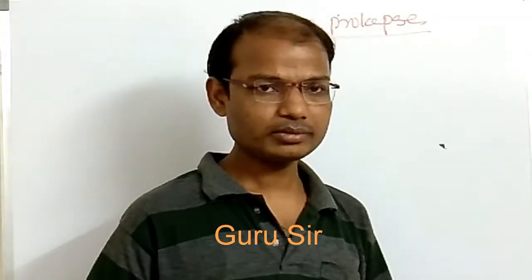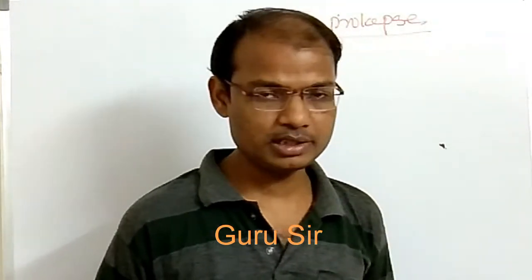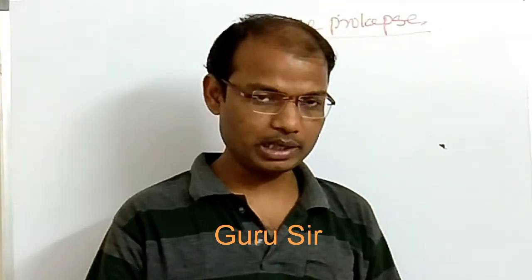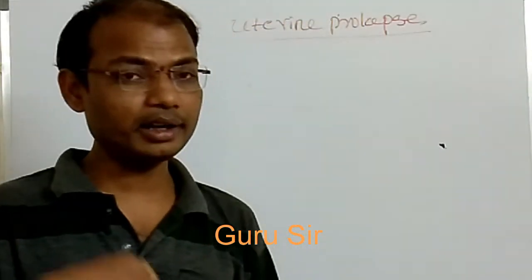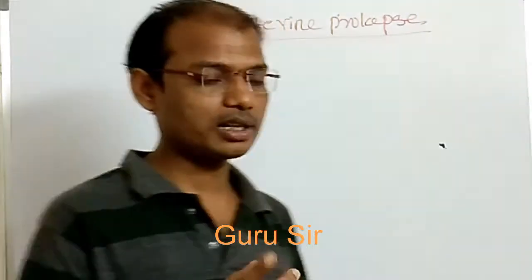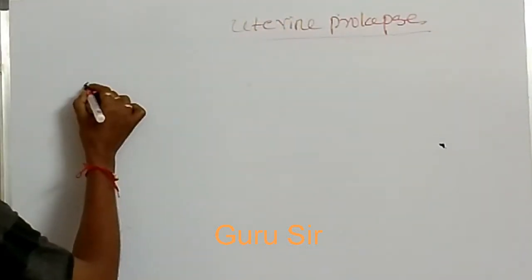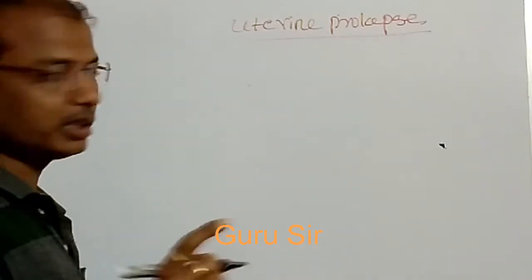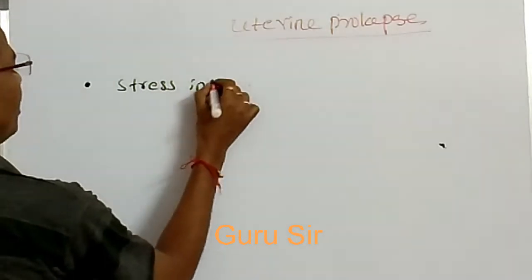As well as if rectocele or cystocele occurs, she has complaints of bowel problems and bladder problems. Urinary incontinence means urine is frequently passed or unconsciously passed during speaking, coughing, swallowing. The urine is frequently passed during coughing and sneezing. That is called stress incontinence.